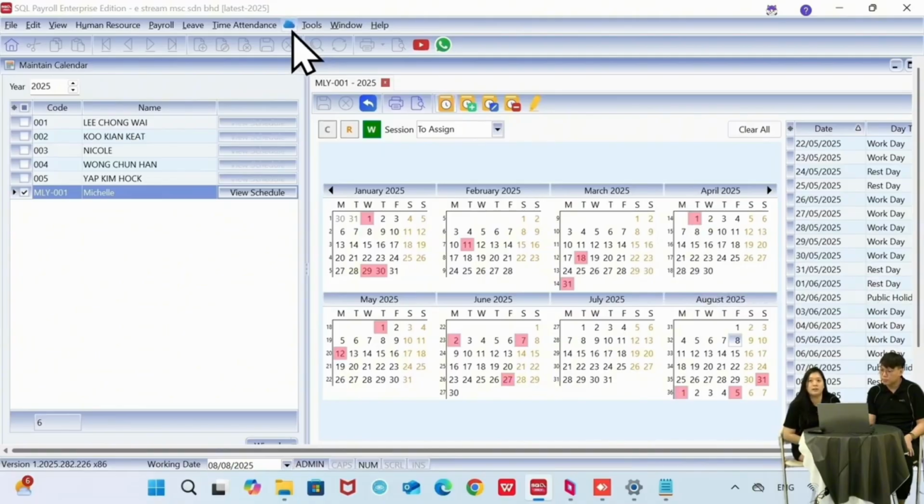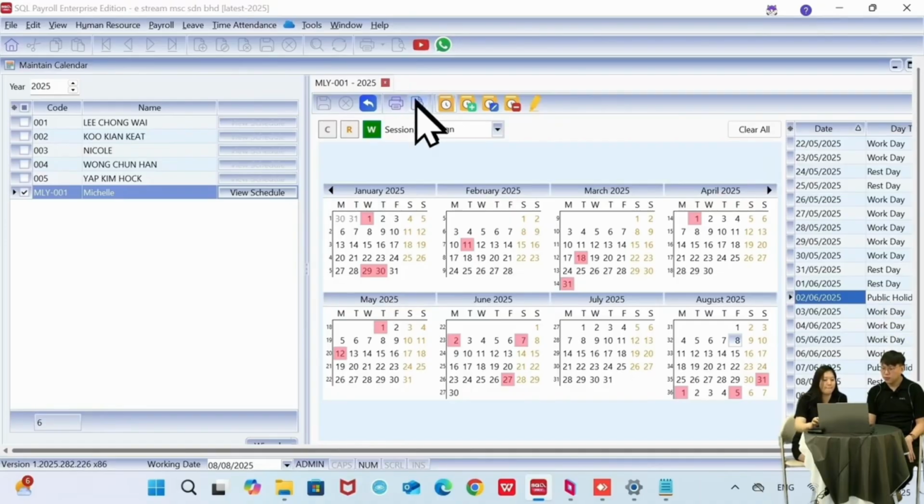Okay, one more thing. Actually, the setting also helps in your leave application, because we have set the working day, rest day, and public holiday for the staff. So for example, if 2nd of June is a public holiday and the staff accidentally applies for leave on this day, the system will let you know, oh, today is a public holiday, you should not apply leave on this day. So it prevents any miscalculation or mistake made by the employer when they wrongly deduct the annual